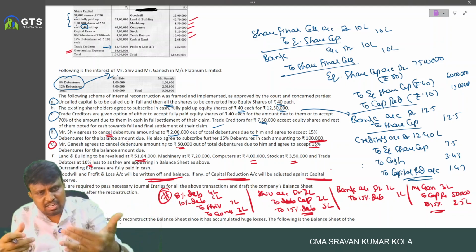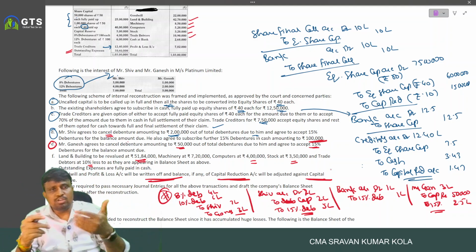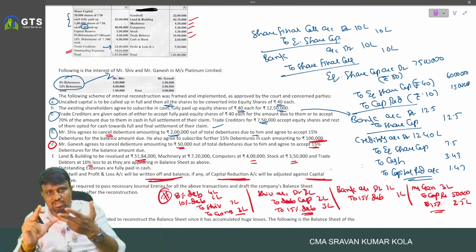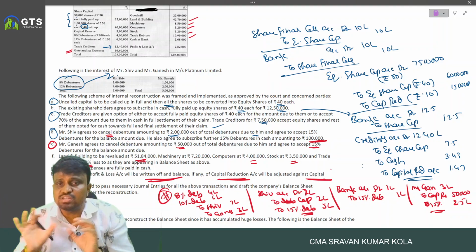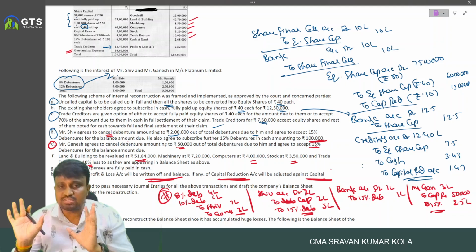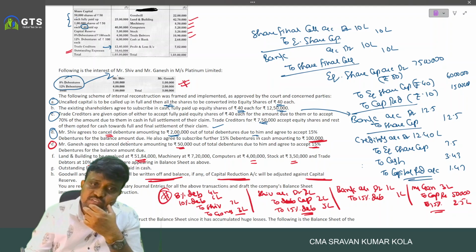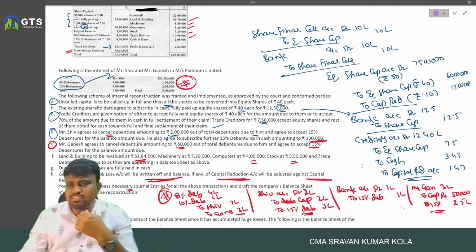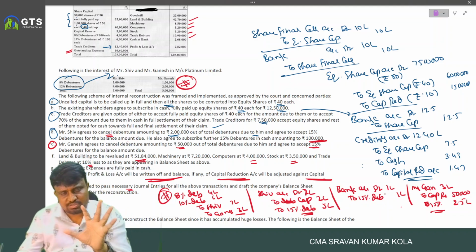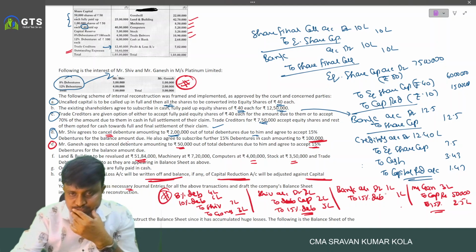Then we open the capital reduction account. Then capital reduction account debited to goodwill, to profit and loss account. Any extra balance is there transferred to capital reserve account. Understood? And this type of holding is very, very important. So we need to write the journal entries, and after that we have to prepare balance sheet. These are the entries. I hope you understood.